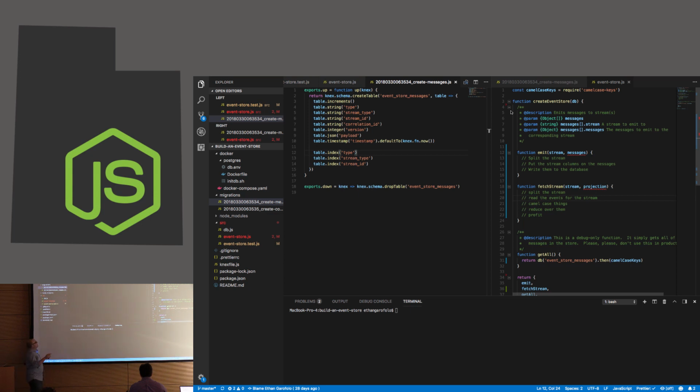Correlation ID we're not going to get into tonight, but that's for debugging. So if I have some user request come in, it will have a unique correlation ID. I can tag any events produced during that request with that correlation ID. So now I can see everything that happened in response to a particular user request. Versioning we won't talk about, but streams have versions so that you can avoid clobbering other people, timestamp when it was emitted. And so that's just the basic structure.